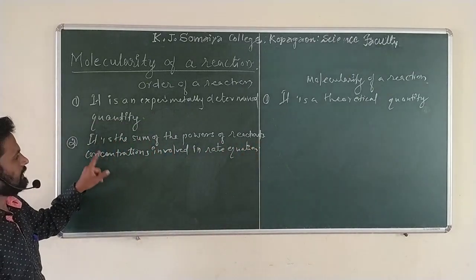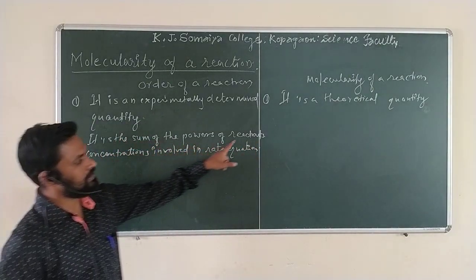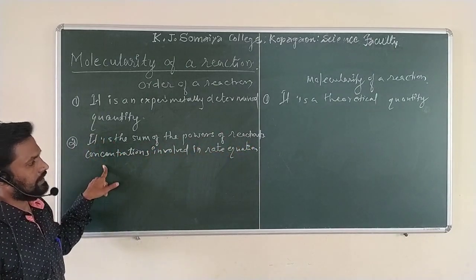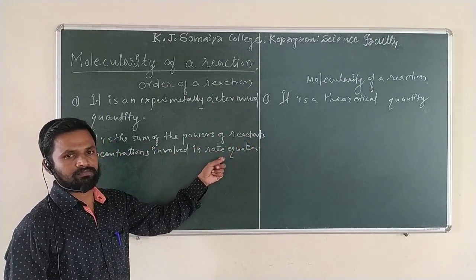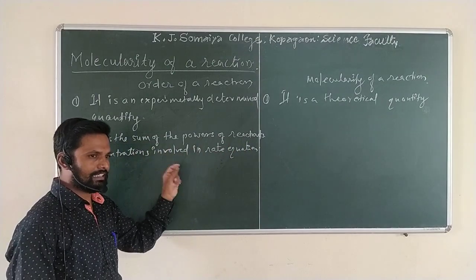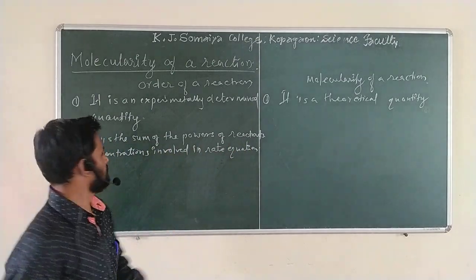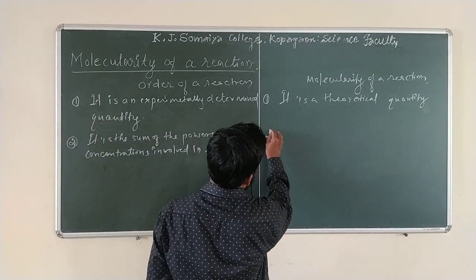This is very important. It is the sum of the powers of the reactants' concentrations involved in the rate equation, which means the reactant concentration must be involved in the rate equation.